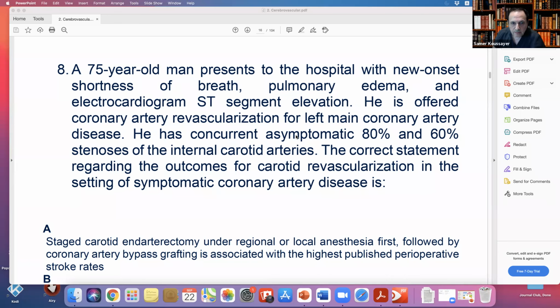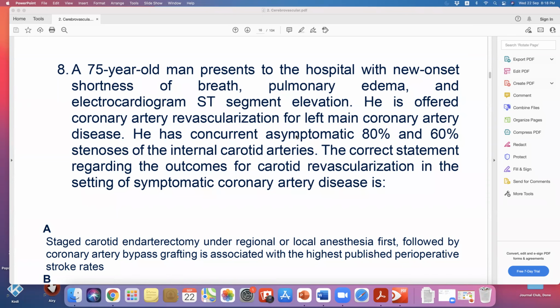But the problem with the stent is that once you put in a stent, he has to be on antiplatelets for at least 6 months. No way you can do a surgery with antiplatelets. But as a cardiac surgeon, if he can wait 6 months, then yes, because it's less invasive, less risk. But if he cannot wait, then he has to go with surgery. And this patient has ST elevation and shortness of breath, so he cannot wait. So you cannot offer him a stent, okay?